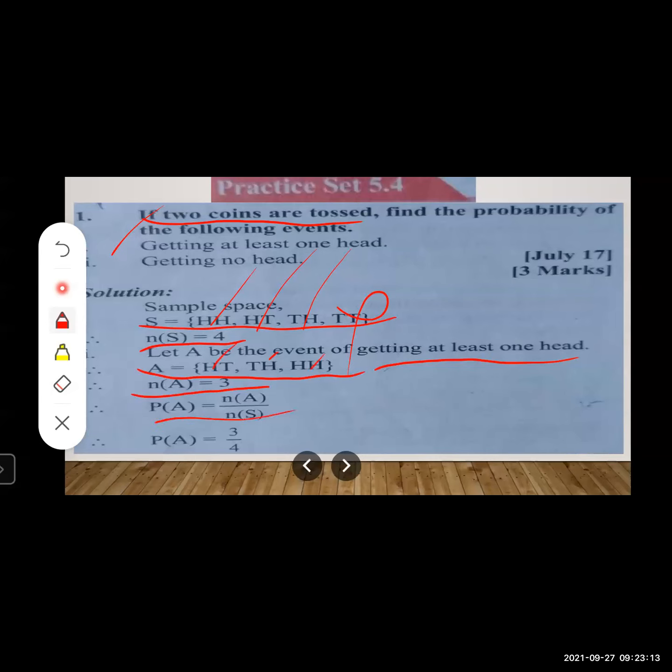So what is your next step? You will write the formula P(A) is equal to n(A) upon n(S). n(A) is equal to 3 and n(S) is equal to 4. Okay, students, so P(A) is equal to 3 upon 4.